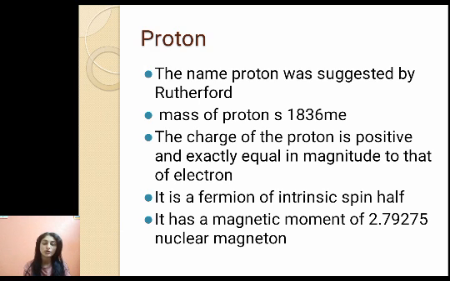The name proton was suggested by Rutherford. We know that the mass of a proton is approximately 1836 times that of the mass of an electron. The charge of proton and charge of electron are the same in magnitude, only they differ in sign. The charge on the proton is positive, the charge on the electron is negative, but the magnitude is the same and it is 1.6 into 10 raised to minus 19 coulomb. Proton is a fermion with intrinsic spin half, and it has a magnetic moment of 2.79275 nuclear magnetons. So basically these are a few basic properties of the proton which we should know.